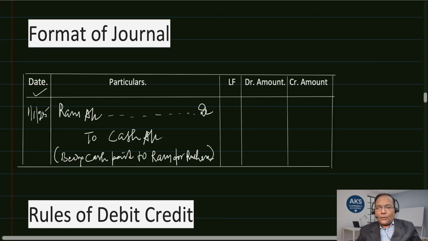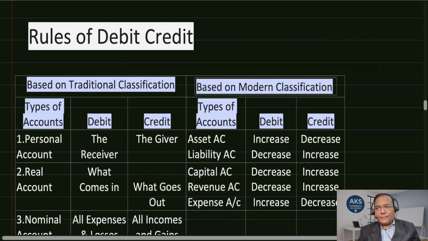Debit amount. Now Ram account is debited, let us say 10,000. So we'll write here 10,000, and cash is credited by 10,000. So we'll write here 10,000. With this imaginary example, I hope you have understood now how the entries are made in this particular format. Now let us see the rules of debit and credit.